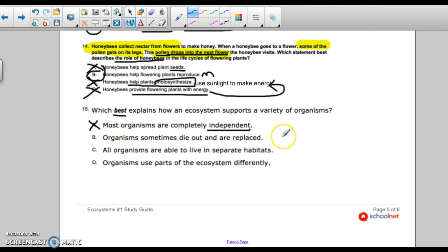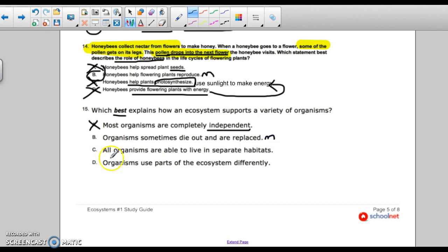So that is a terrible answer. Organisms sometimes die out and are replaced. Well, some plants die, they are replaced. A few squirrels die, they maybe just die out of natural causes. They get caught by a hawk, they're replaced. That's not a bad answer. Let's put a maybe beside that one. Maybe there's a better answer.